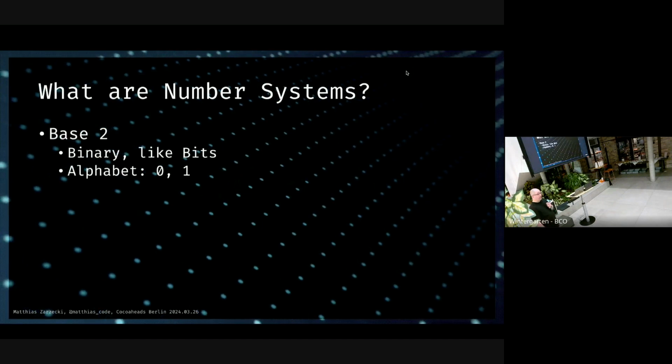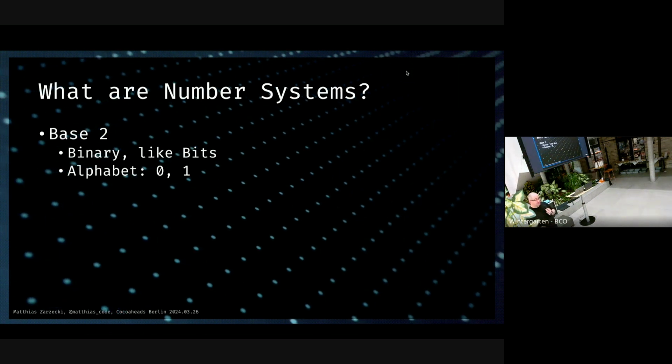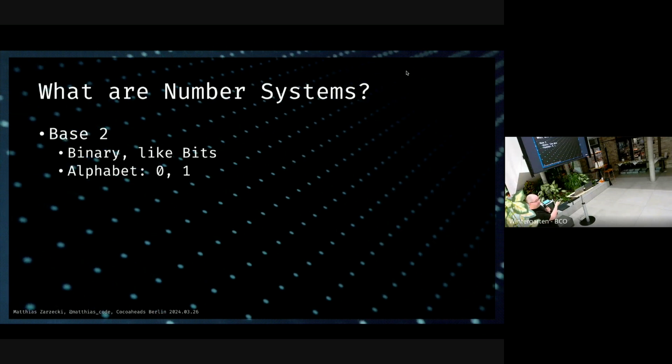All right, let's talk about binary, finally. So binary, all of you know, and as programmers, this is bits. This is our base programming unit. We usually say we have a number 0 and we have a number 1 in our alphabet.